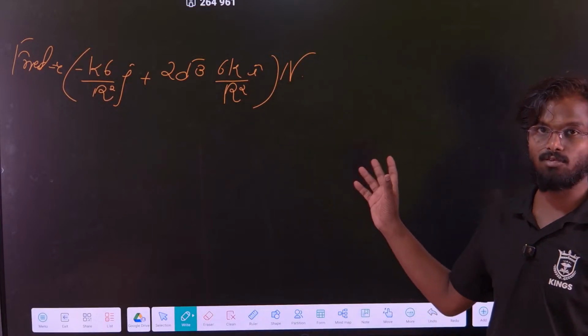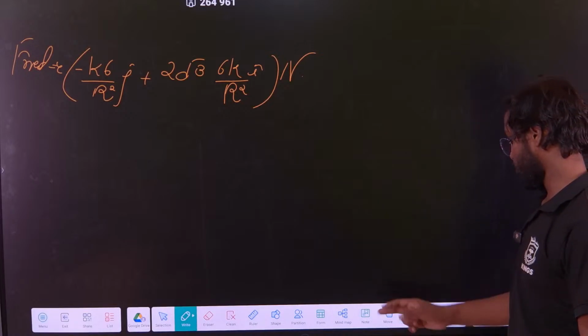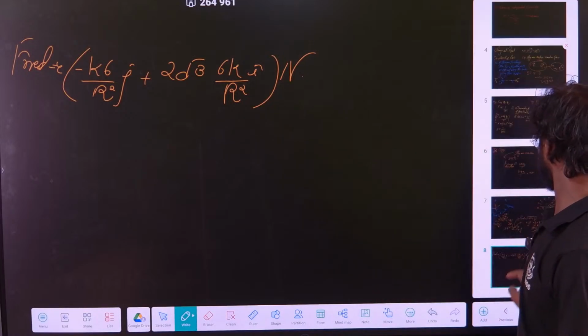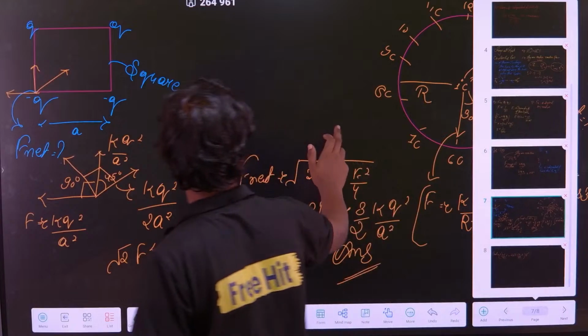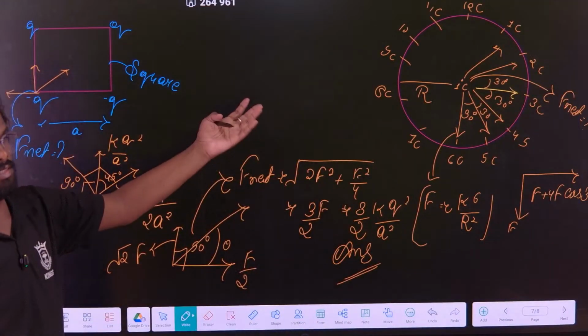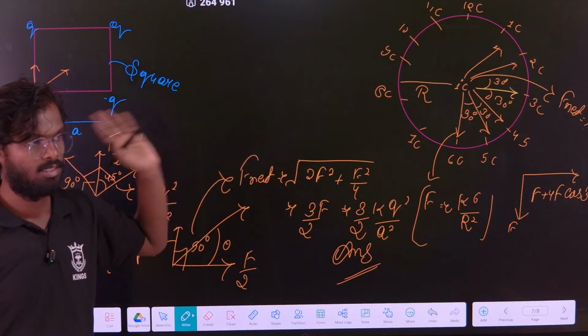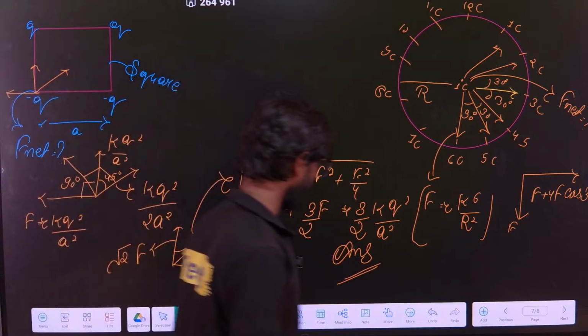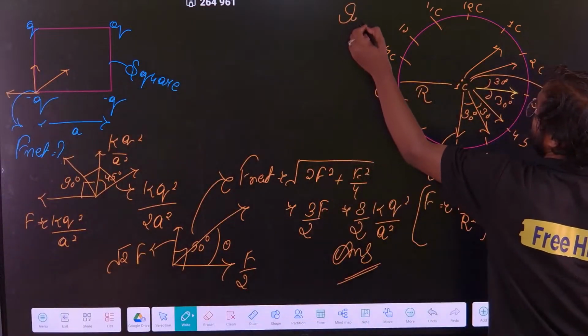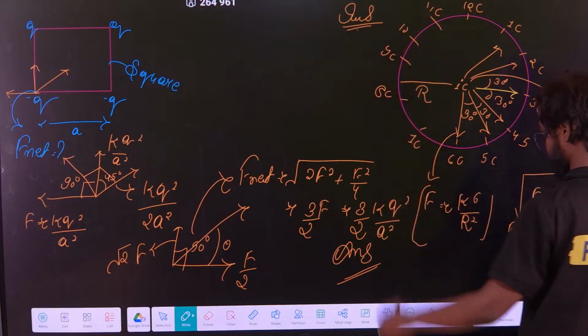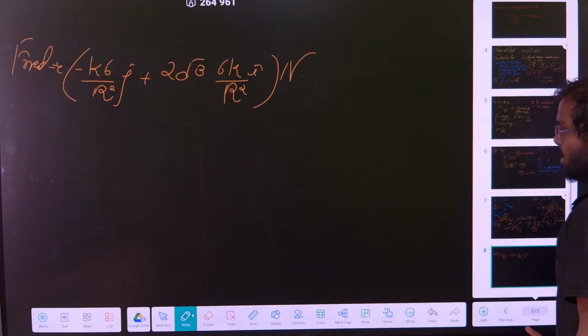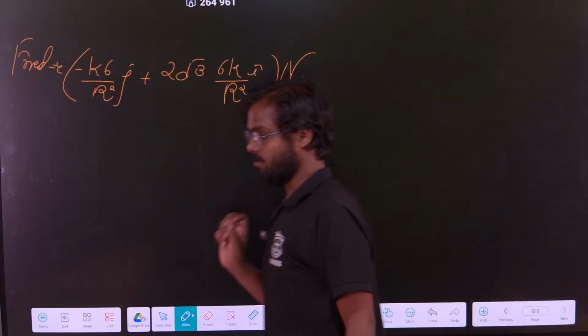Now this is a good question. This involves basically what? This is complete vector. The person who understands vector can solve it properly and easily. This is a complete vector. Clear? I hope it is clear now.